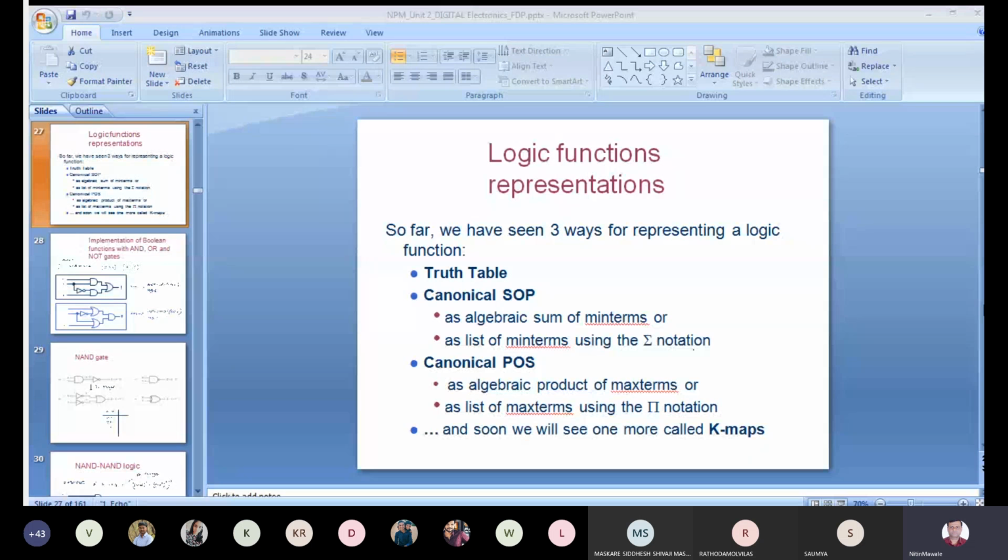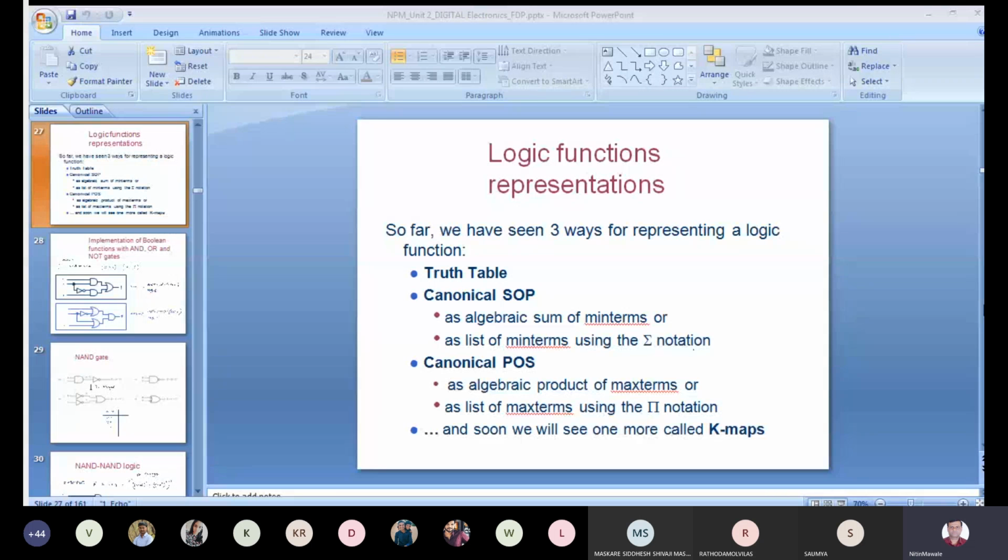It is a product of sums, a product of sum terms, and those sum terms are called maxterms. In maxterms, as we have already seen, each term has all the variables present either in complemented or uncomplemented form, and the individual term is in summation form, like a plus b plus c or a plus b bar plus c.